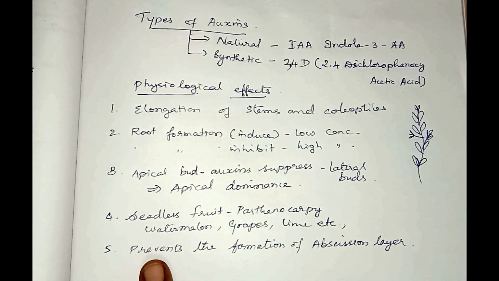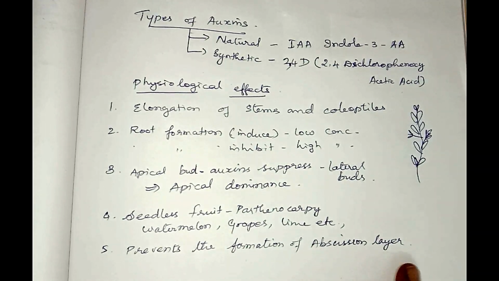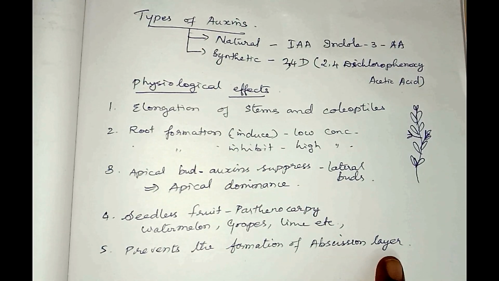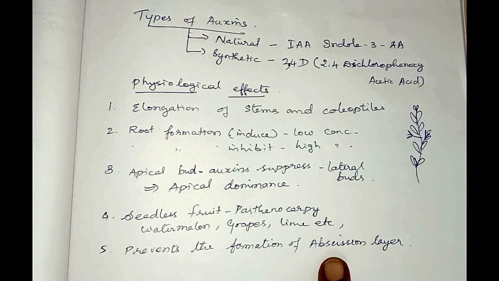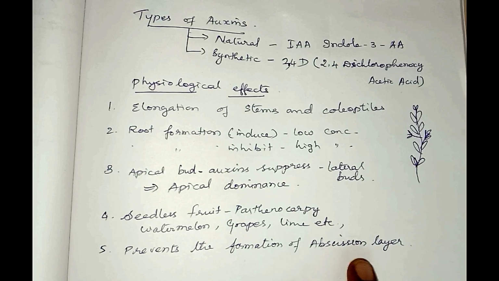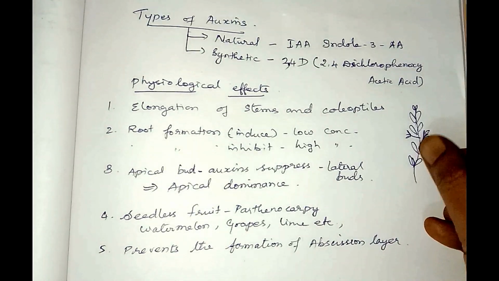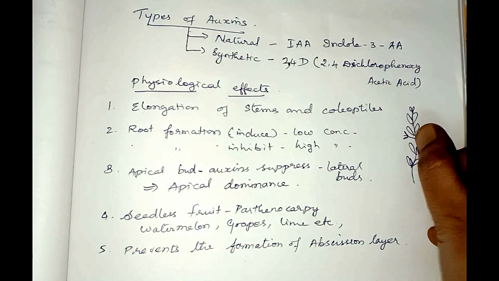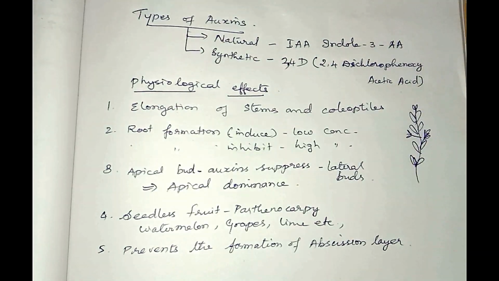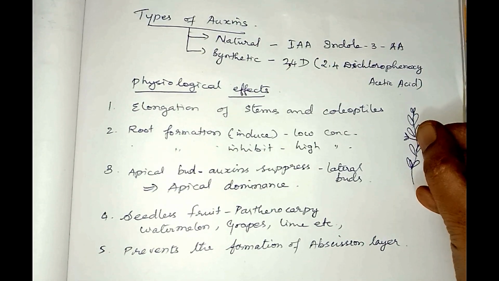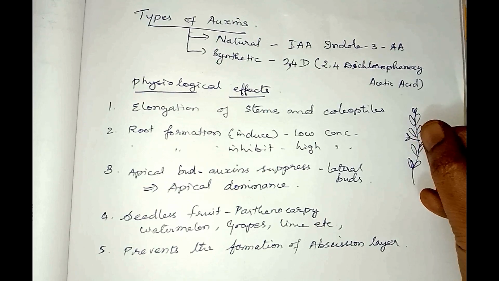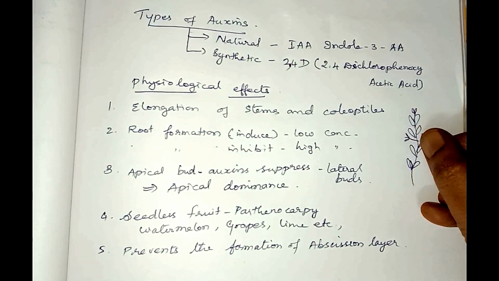Then auxin also prevents the formation of the abscission layer in the plant. What is the abscission layer? The abscission layer is the layer formed in the region of the plant where it has to detach itself from the plant. For example, if this is the leaf, at the point of attachment of the petiole, the abscission layer will form that makes the leaf fall from the plant.